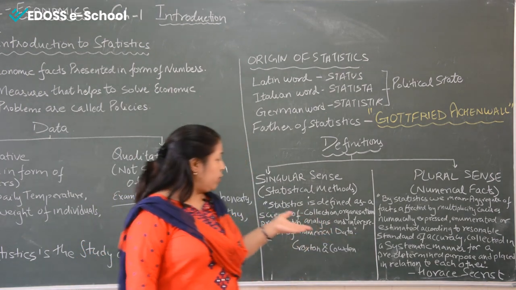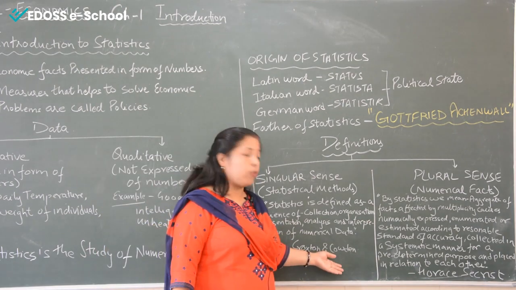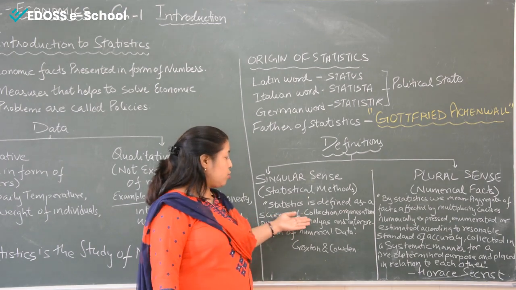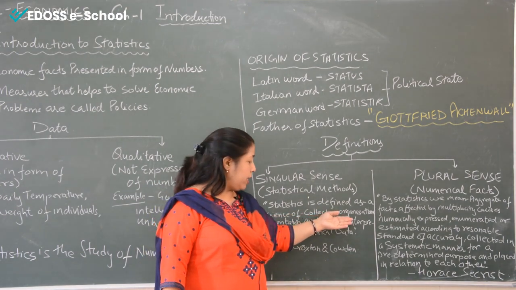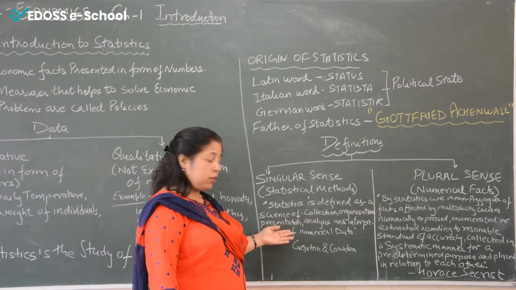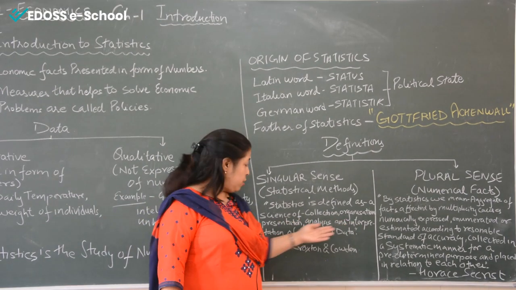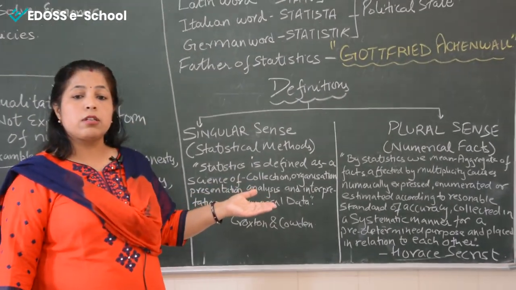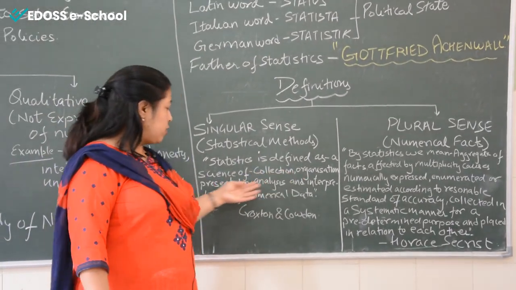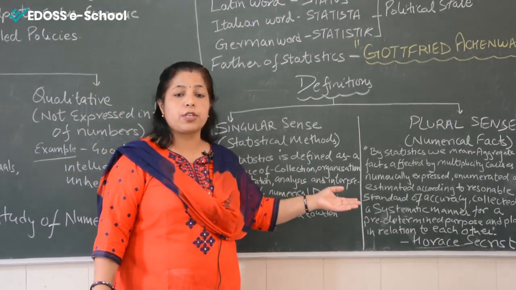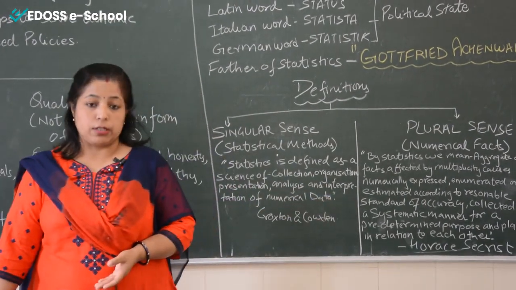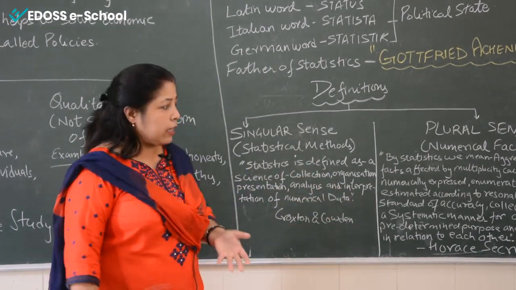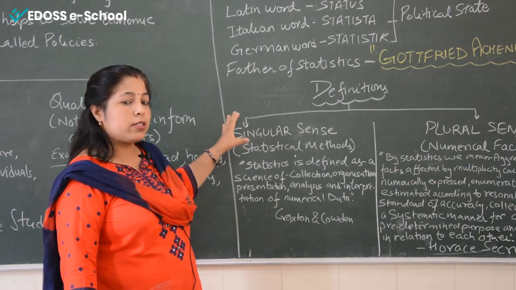Now, according to the proper definition given by Croxton and Cowden, statistics is defined as the science of collection, organization, presentation, analysis, and interpretation of numerical data. Now what are these? Collection, organization, presentation, analysis and interpretation. They are the statistical methods. So when we describe statistics according to statistical methods, it is statistics in the singular sense.